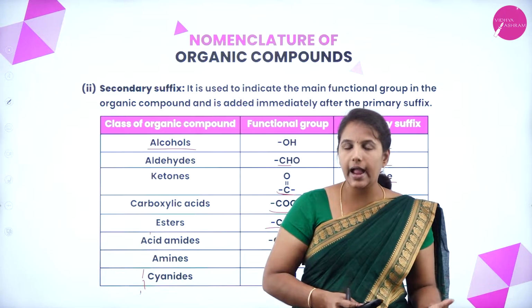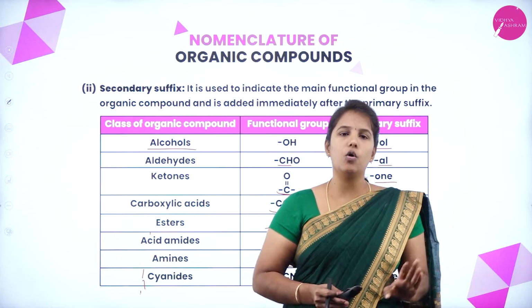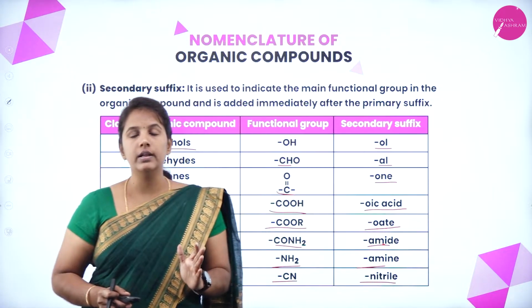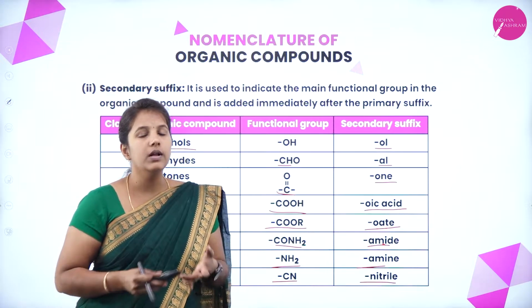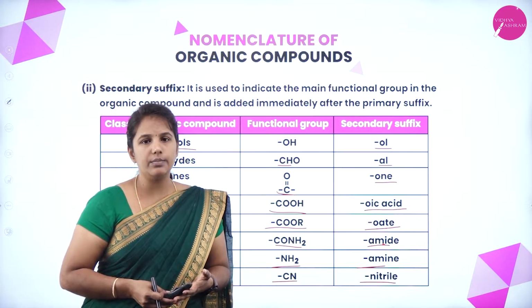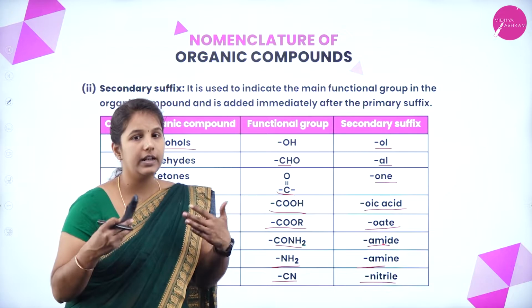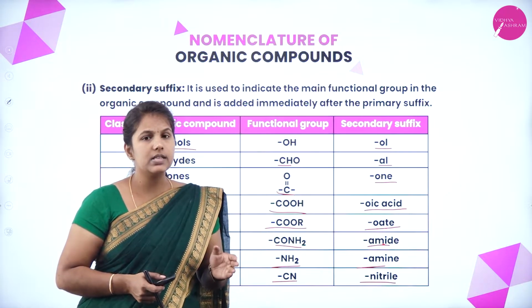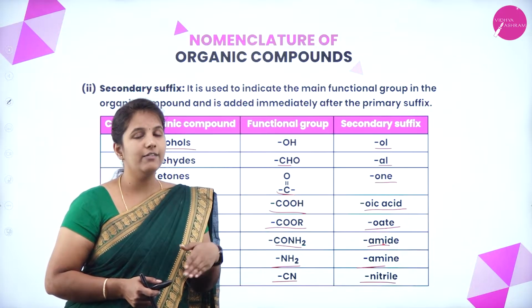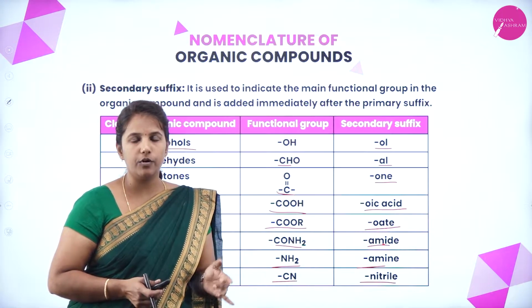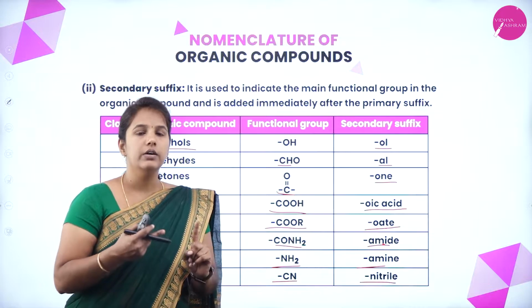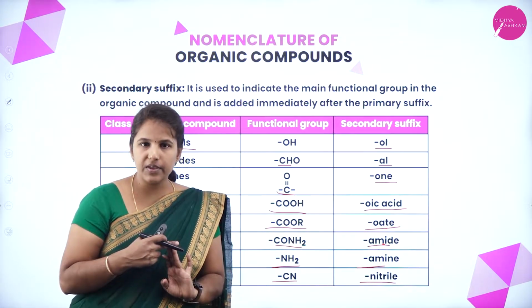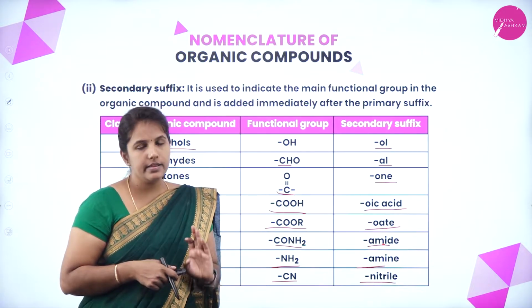If it is an aldehyde, remember we have to end with AL only. If it is an alcohol, we have to end with OL. Different kinds of functional groups can also be present in a given carbon chain, and thereby the names are going to be different. This is how we follow the rule while naming an organic compound. Which is the rule that we follow? We have to use the prefixes, then the root word, the primary suffix, then the secondary suffix.